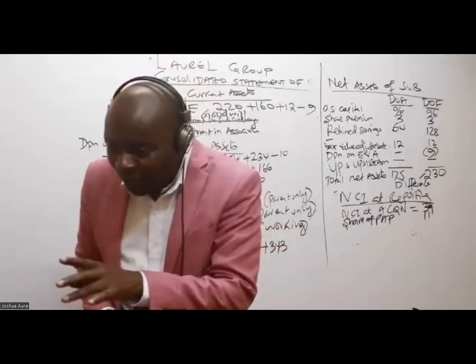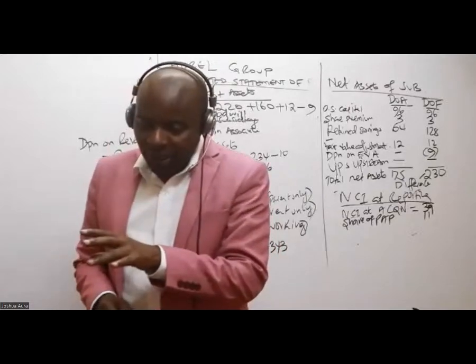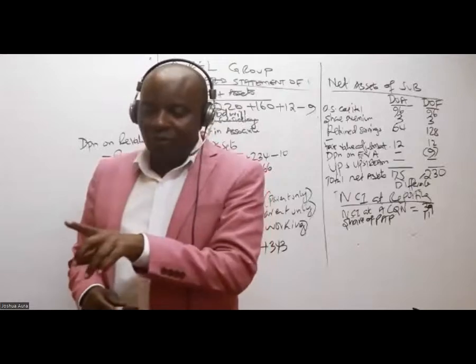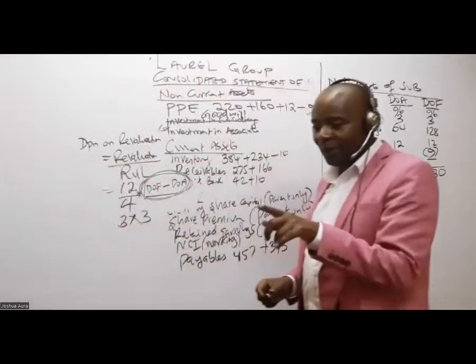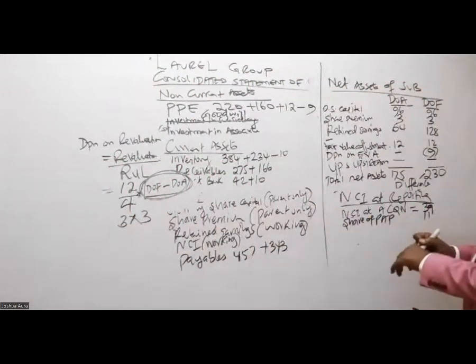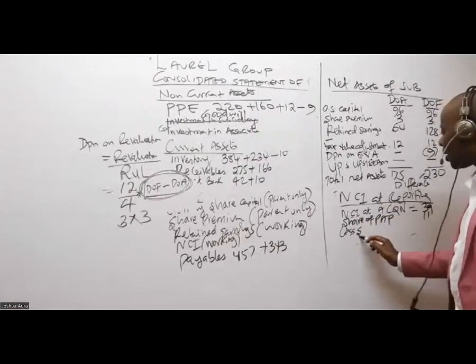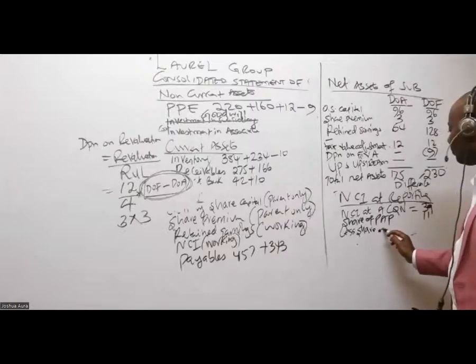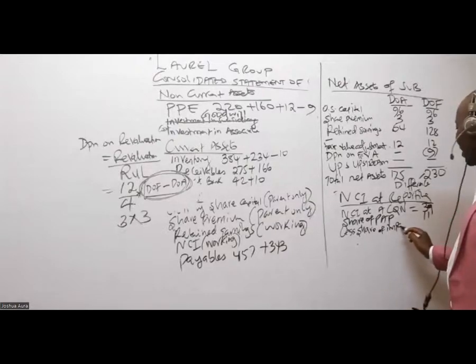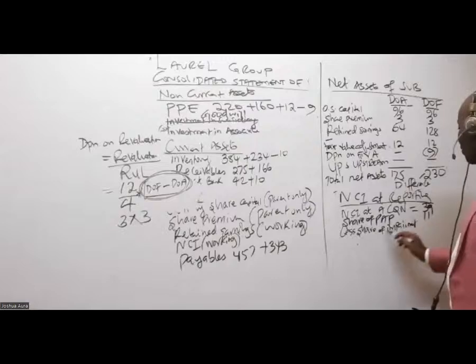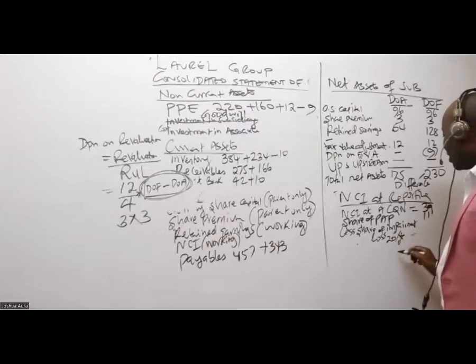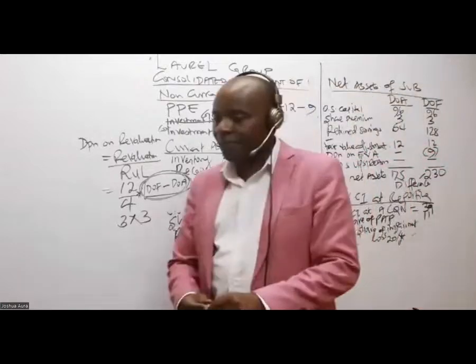You must be a very bright student. So in this case, less share of impairment loss. Remember, these guys' percentage is 20%. Unfortunately, we are given the impairment loss.